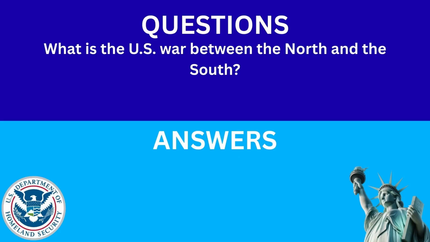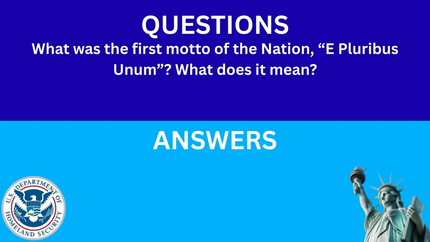What is the U.S. war between the North and the South? The answer is the Civil War. What was the first motto of the nation? E pluribus unum. What does it mean? The answer is out of many, one.